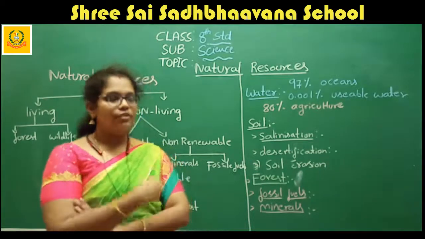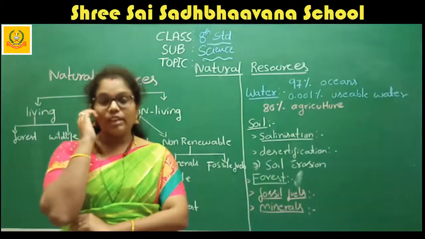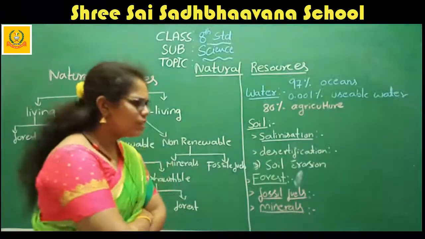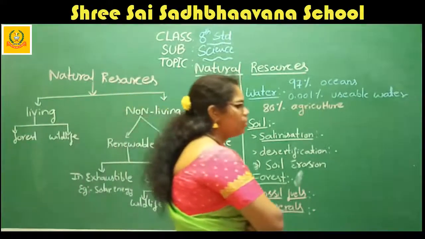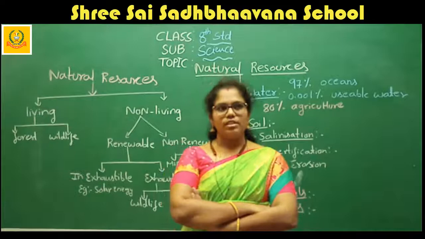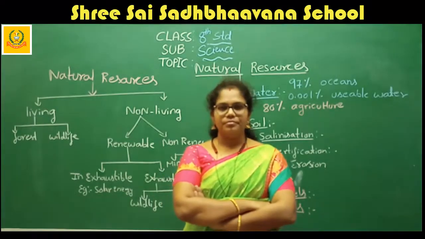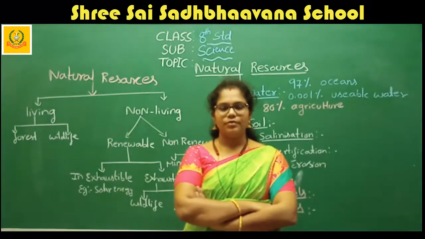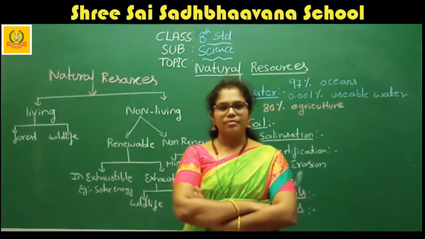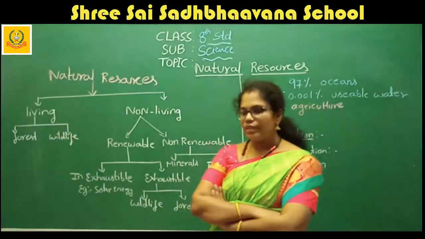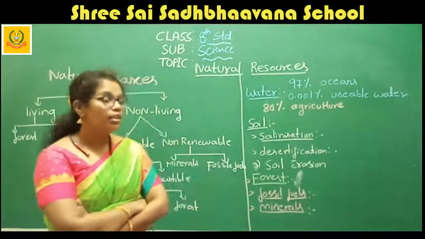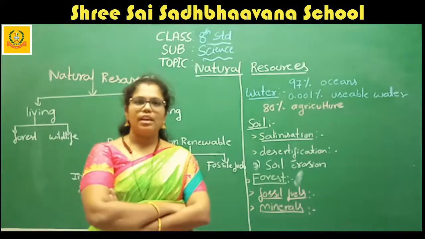Another important thing, we can tell that water is the universal solvent. What is the meaning of that? Why do we call water a universal solvent? Because water can dissolve almost everything in it.